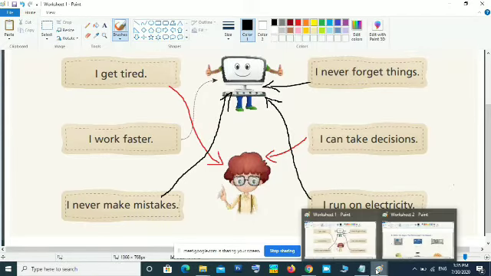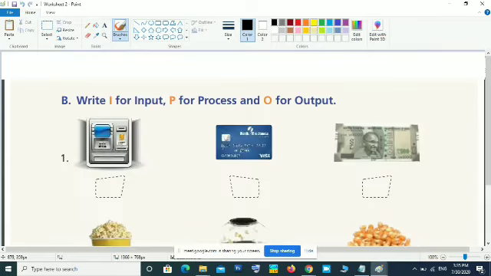So this is the first part of that worksheet. Then second part is here. Write I for input, P for process, O for output. Here some processes are there. First one is connected with the ATM machine, where we use our debit card or credit card to take money.